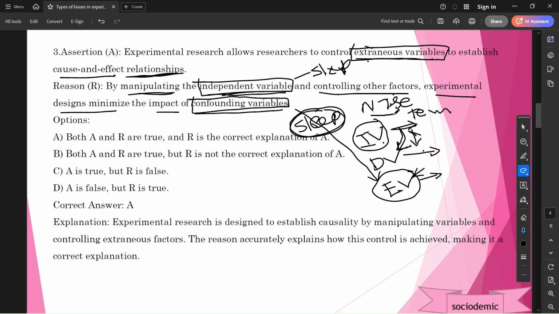Controlling means controlling noise, temperature, and other experimental design factors to minimize the impact of the confounding variable. The confounding variables here are sound, noise, and temperature. So here both A and R are true, and R is the correct explanation of A. Experimental research is designed to establish causality by manipulating variables and controlling extraneous factors. The reason accurately explains how this control is achieved, making it the correct explanation.